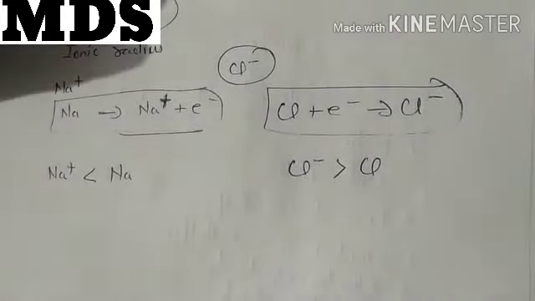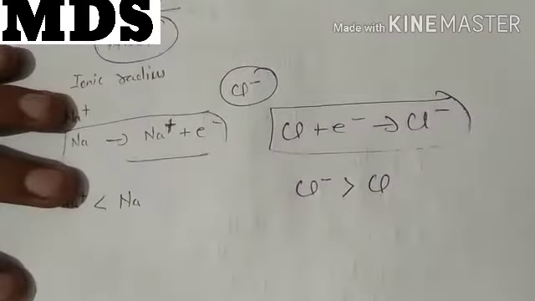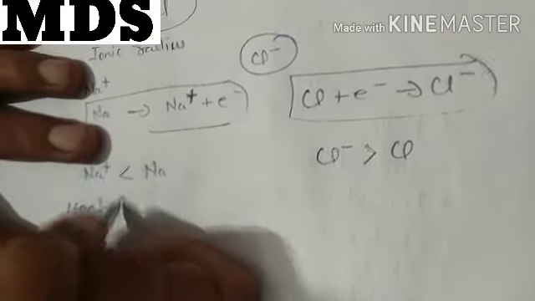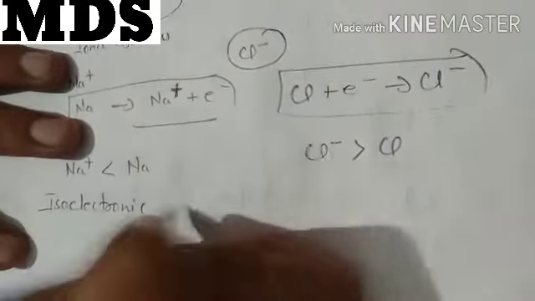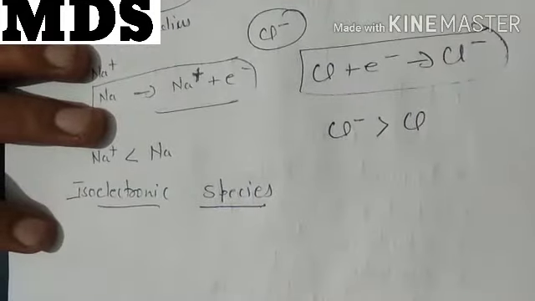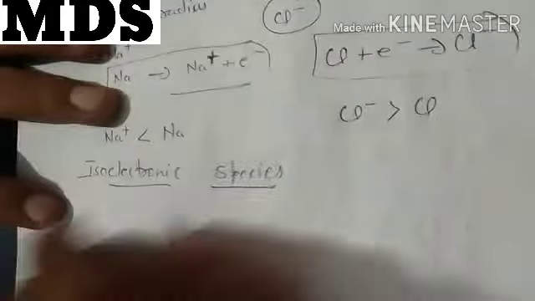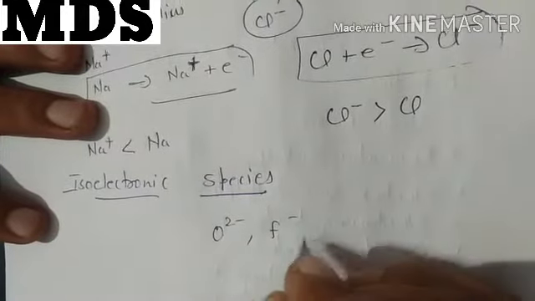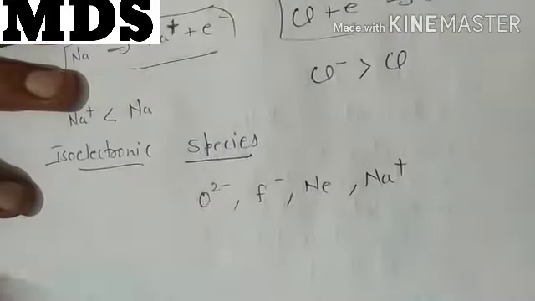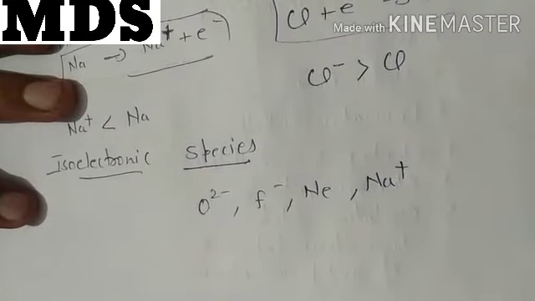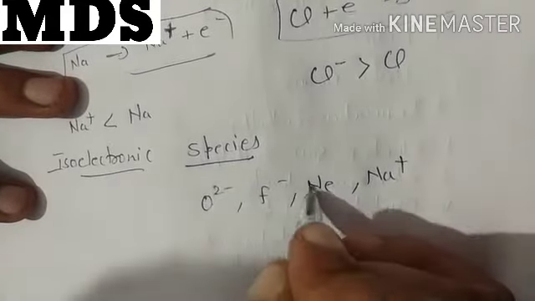There is a question in your book or topic like isoelectronic species. What do you mean by isoelectronic species? Those ions or atoms which have the same number of electrons, like O2 negative has 10 electrons, F negative has 10 electrons, neon has 10 electrons, Na positive has 10 electrons. These are called isoelectronic species.